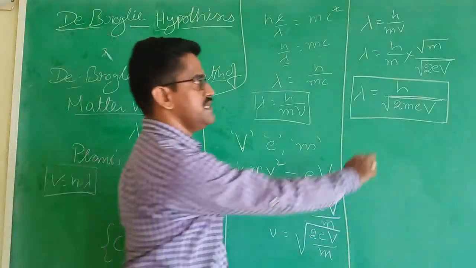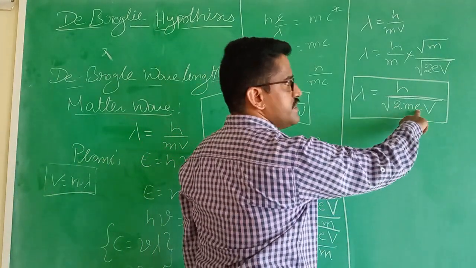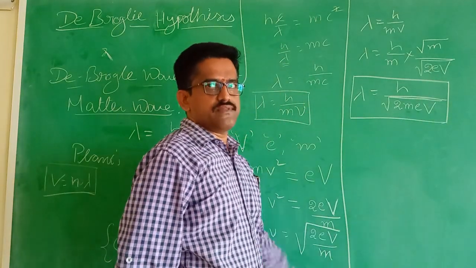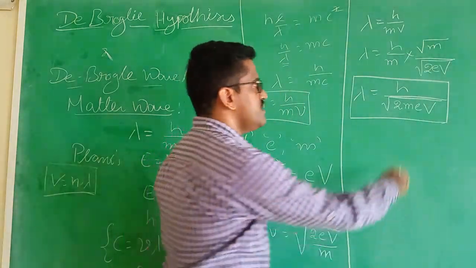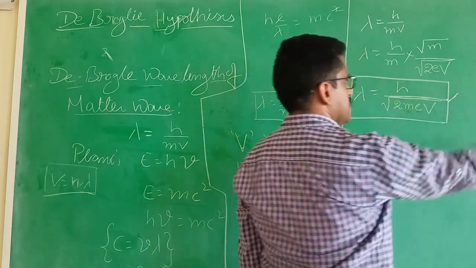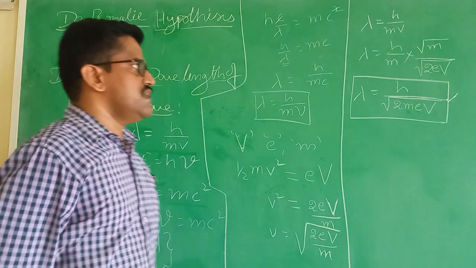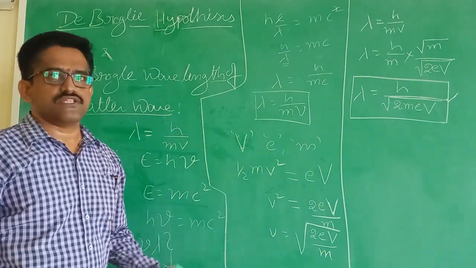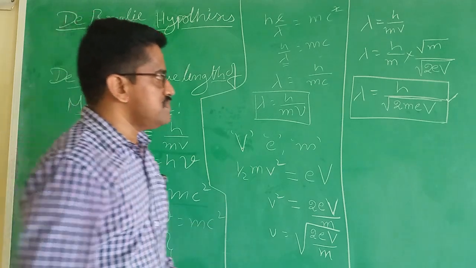Here m is the mass of the electron, e is the charge of the electron, and V is the applied potential, the given potential. From this we can prove the de-Broglie wavelength in terms of electricity.